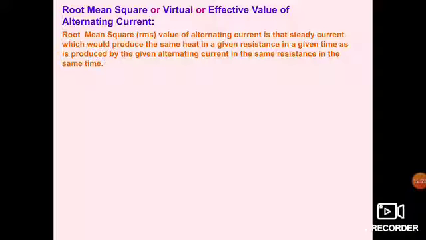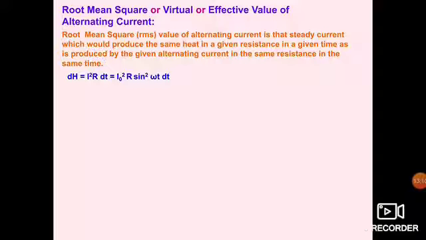In the case of average or mean value, we considered the amount of charge flowing in a circuit for half period of time, and the same charge was flowing because of alternating current in the same circuit for the same half time period. But in case of root mean square value, we don't consider charge, we consider heat energy. That means how much heat energy is produced by the RMS value of current in a complete cycle of AC, and the same amount of heat energy will be produced by alternating current in the same resistance in the same time period, which is a complete cycle of AC.